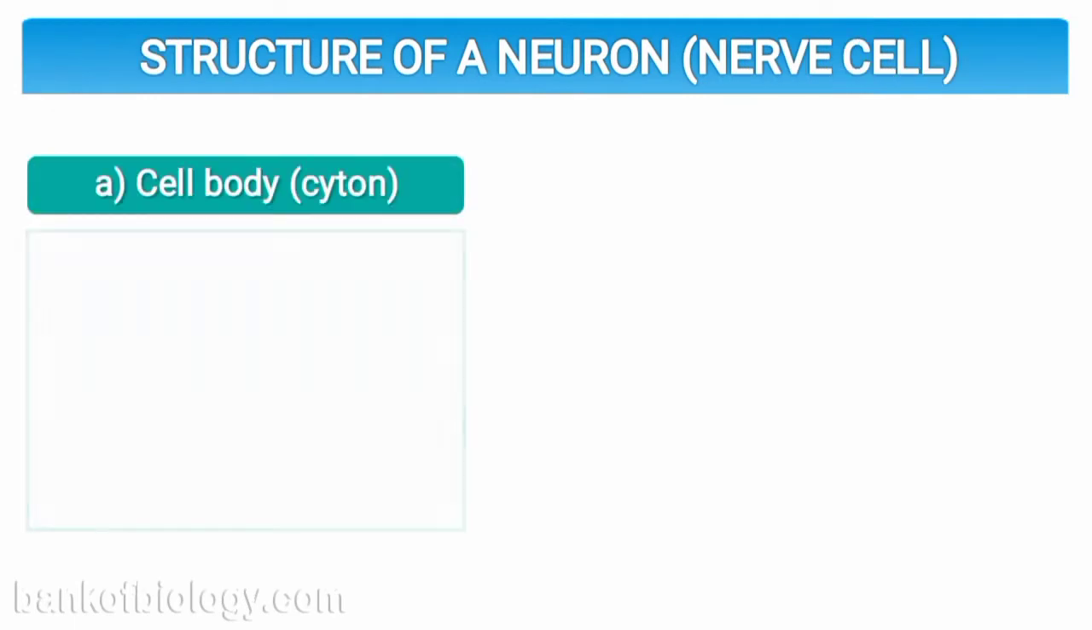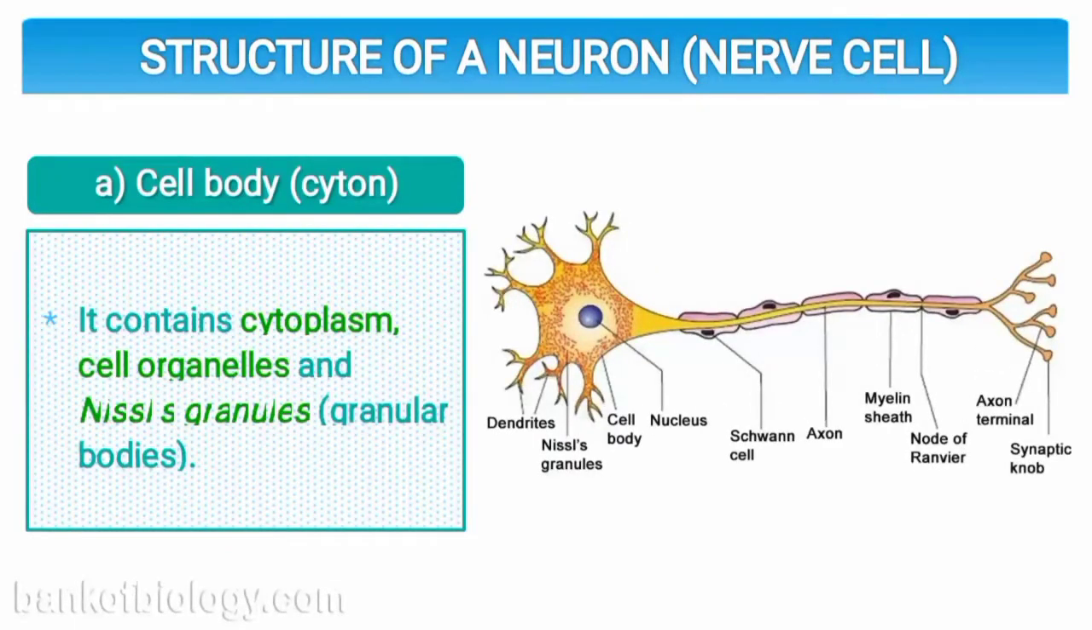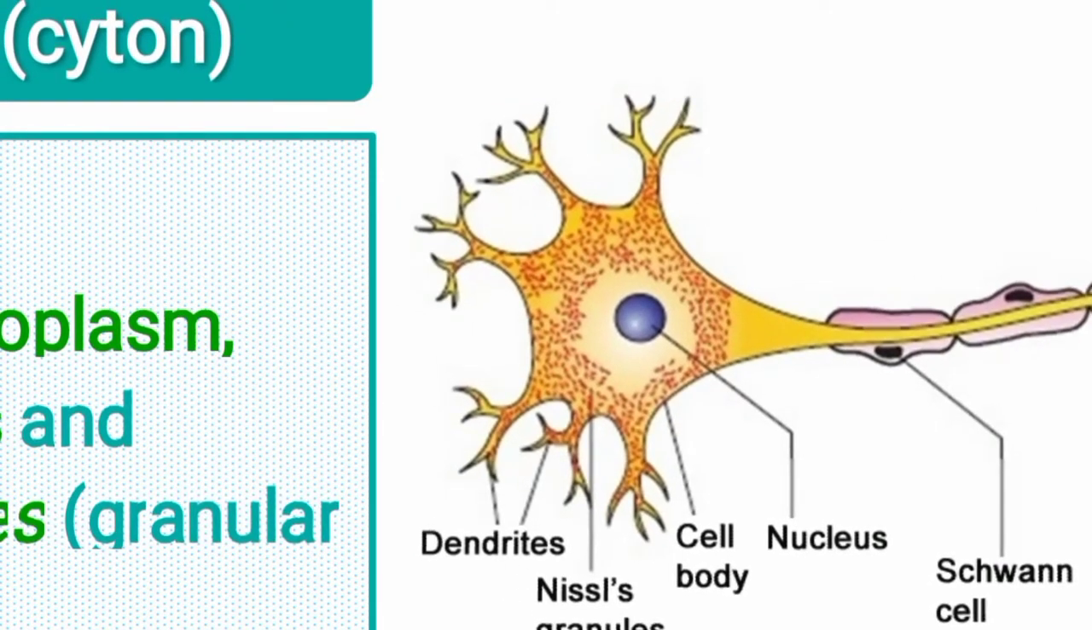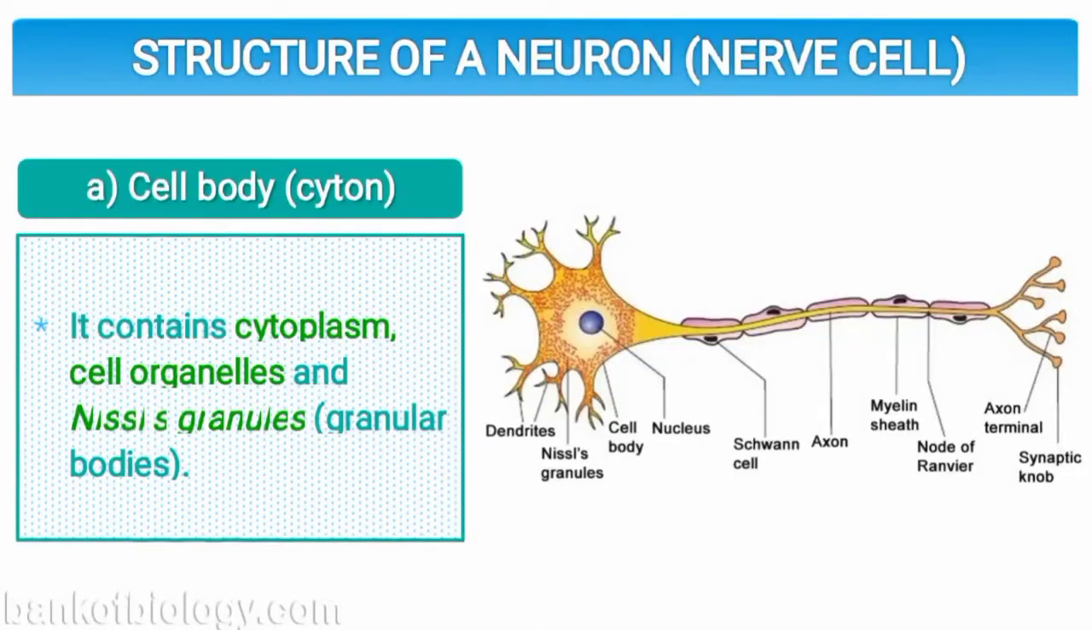If we talk about the structure of a neuron and its cell body, it has its own cytoplasm, cell organelles, and Nissl granules. Nissl granules are granular bodies, as you can see in the diagram, inside the cell body of a neuron. It has its own nucleus, and different processes arise from the cell body, with tree-like branches.